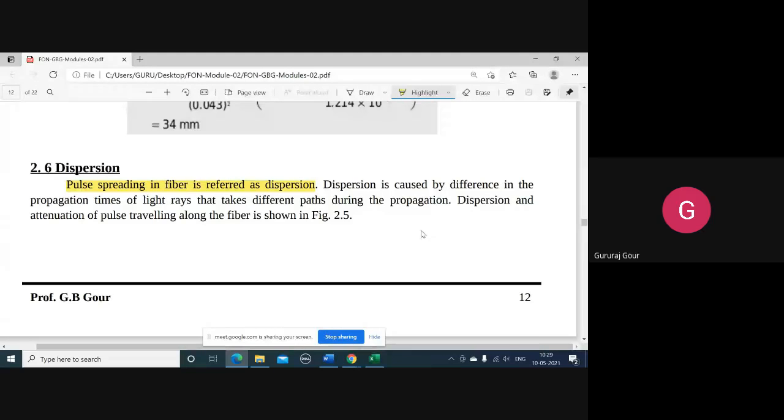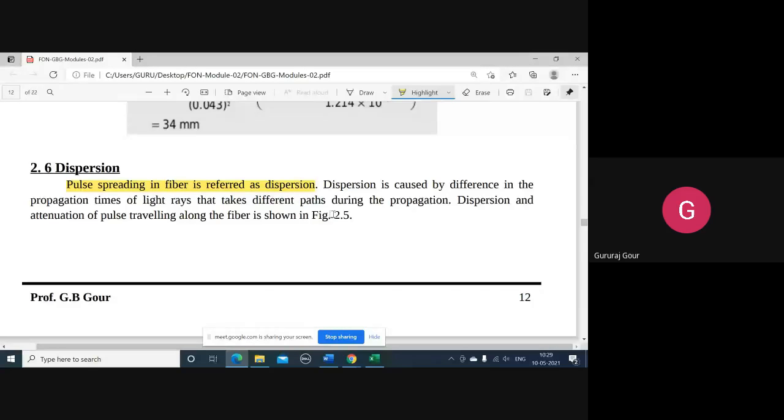So dispersion is also another type of loss which happens inside the optical fiber. It is defined as the spreading of the pulses of the intensity modulated light inside the optical fiber.